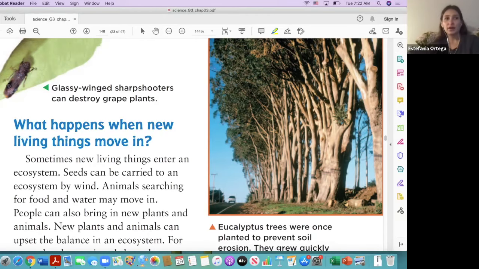Also, I know that when you fly from any country into the United States, they tell you you cannot bring any animals and you cannot bring any seeds, because one time somebody brought, I think it was a little animal or something, to the United States, and all the orange trees died.